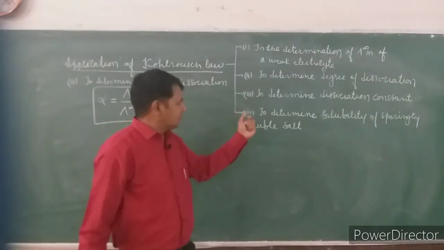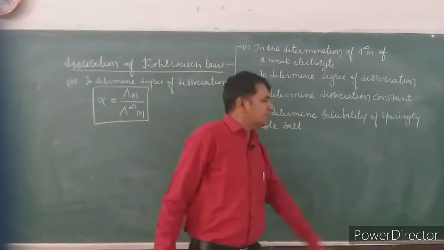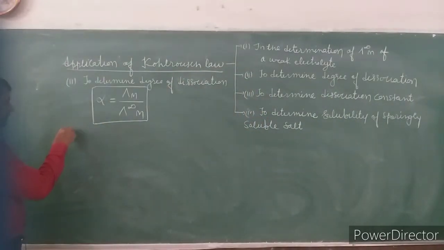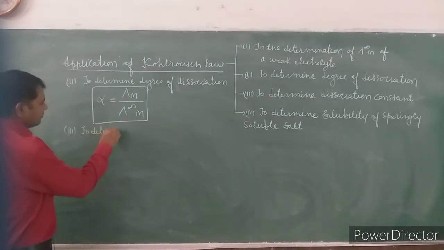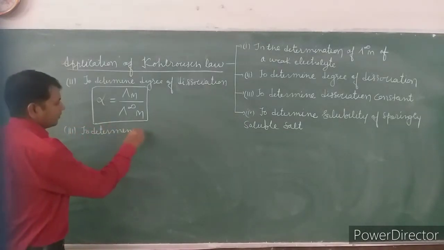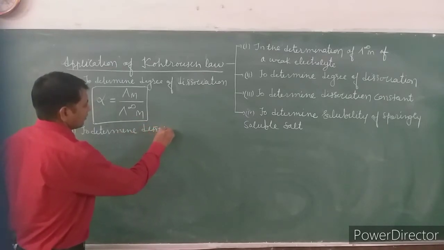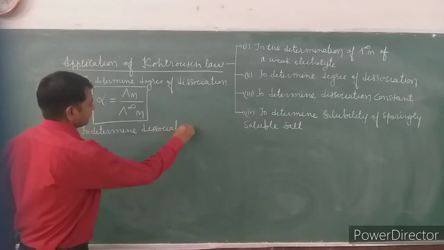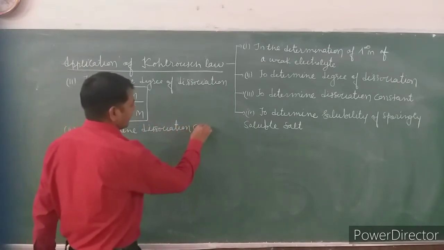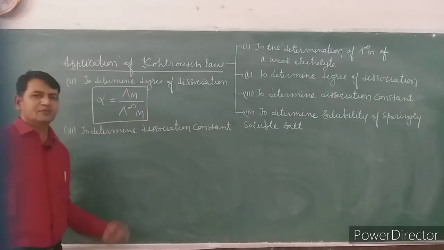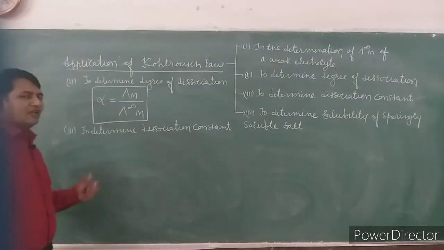Now, the third application, that is to determine dissociation constant. In the previous class, in chapter number 7, ionic equilibrium, we have studied about Ka and Kb.